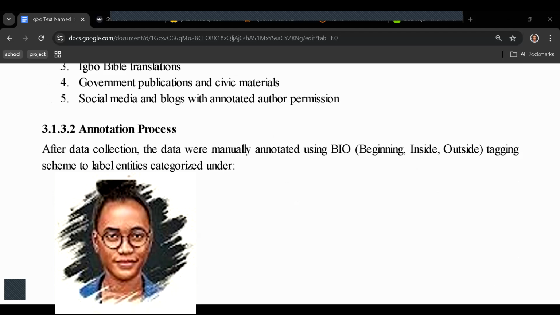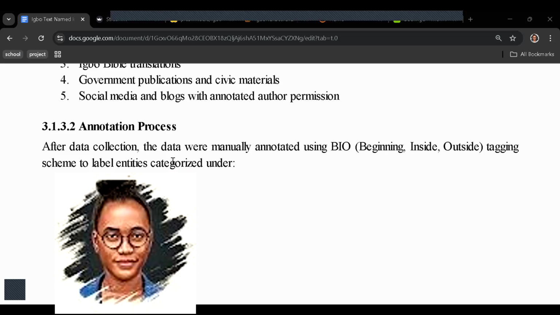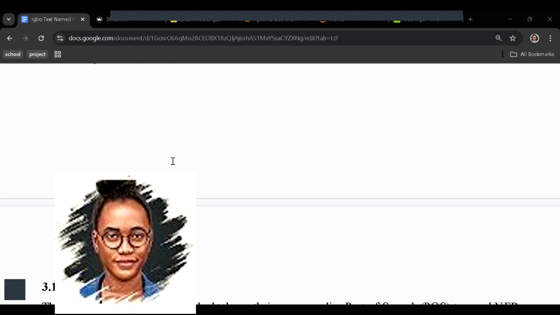So this is your manual work, this is your hand. Even the creation of the dataset was a big problem, because for each of those words, you have to manually say, okay, this one is a person, this one is a location, this one is an organization. Do you understand that kind of thing? So that was what was actually done. The dataset creation was actually hectic.